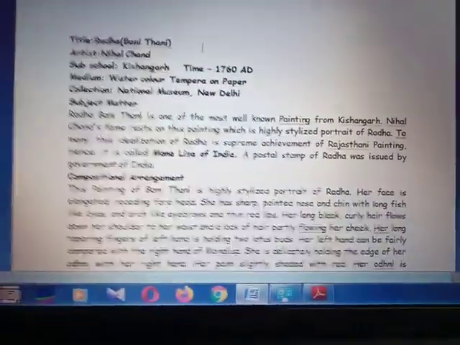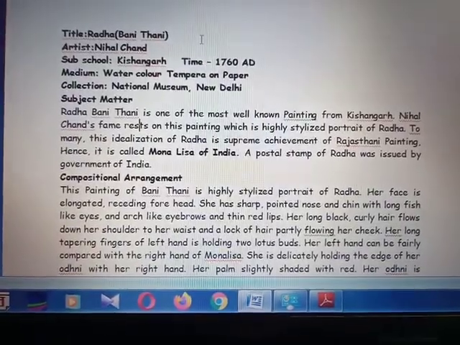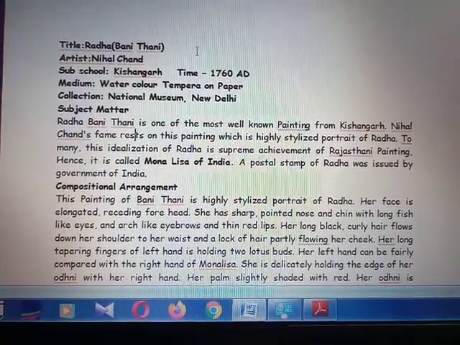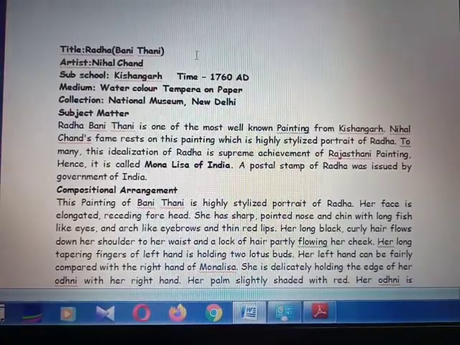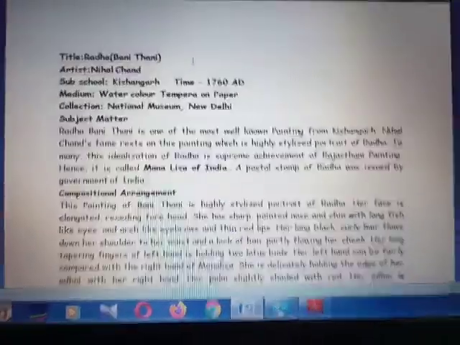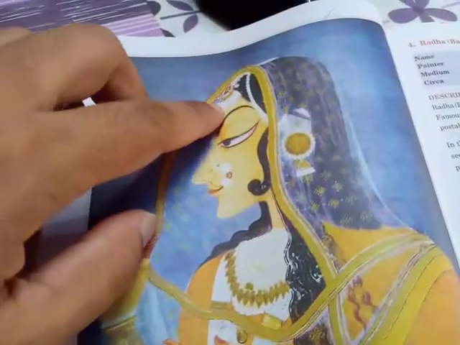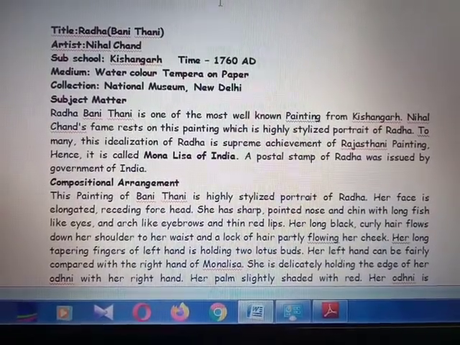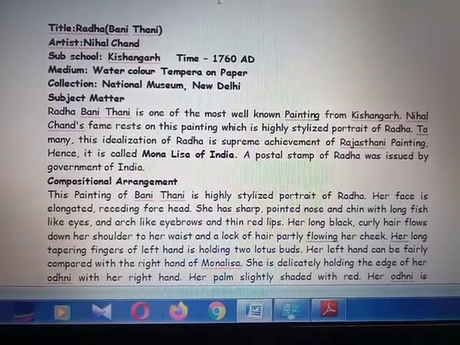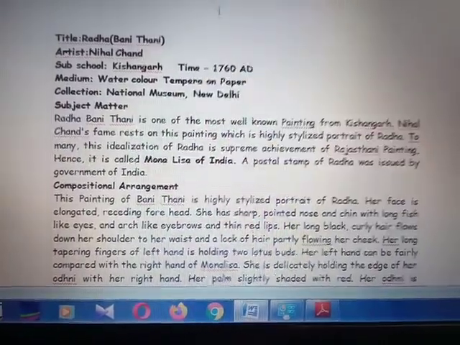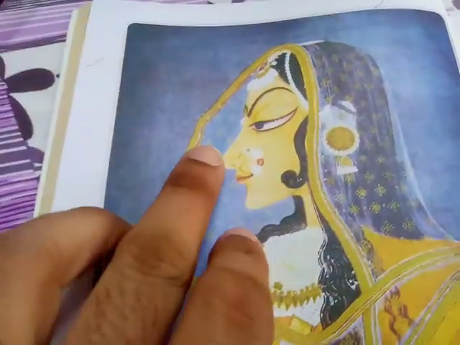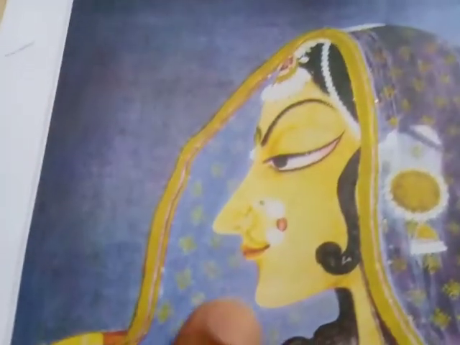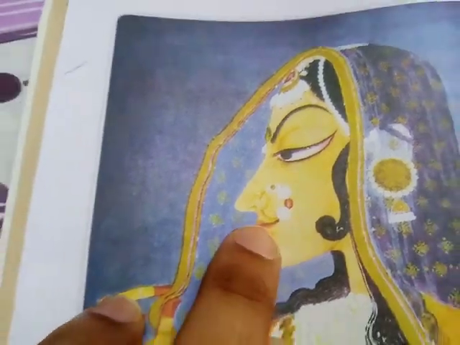So let us discuss the compositional arrangement. This painting of Banithani is a highly stylized portrait of Radha. Her face is elongated with a receding forehead. She has a sharp pointed nose and chin, long fish-like eyes, arch-like eyebrows and thin red lips.